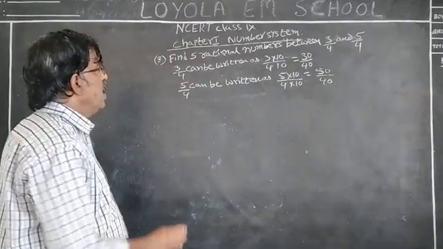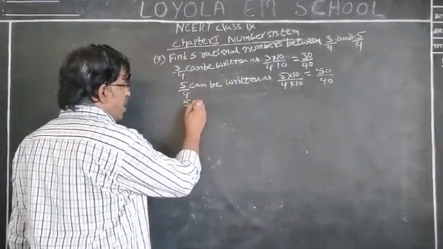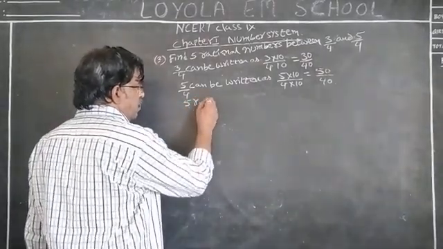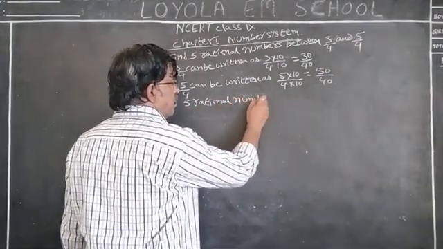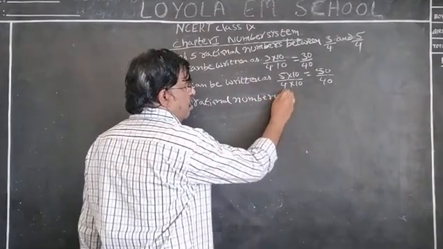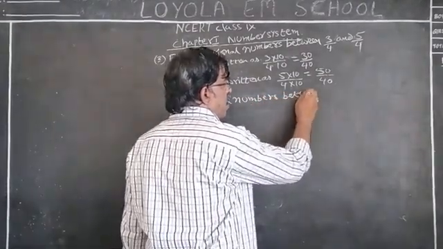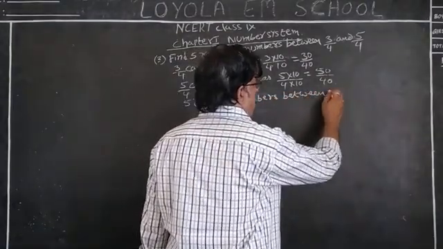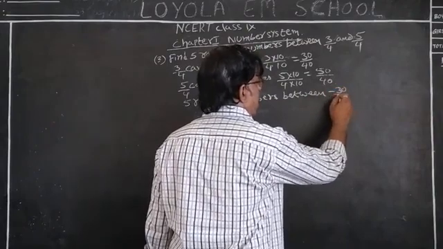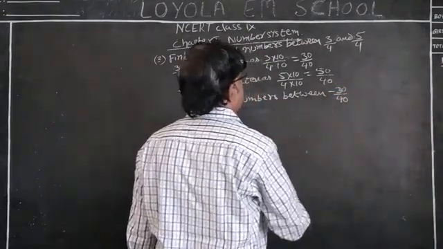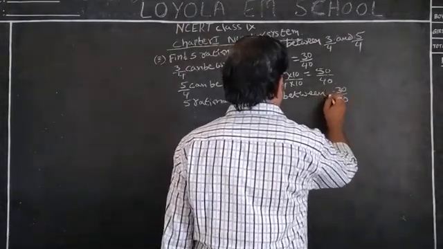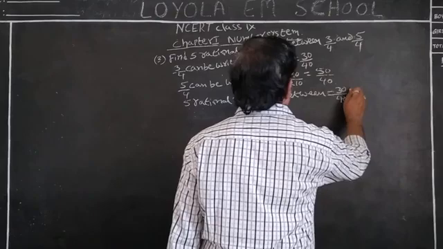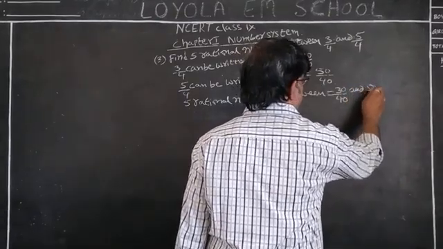Now look at the board. 5 rational numbers between 30 by 40 and 50 by 40.